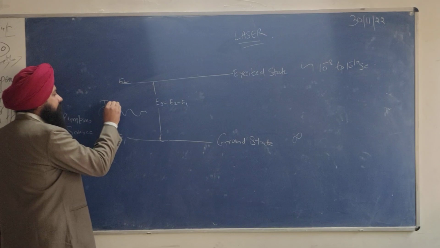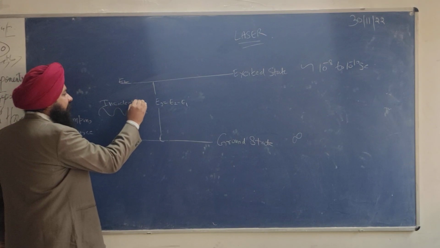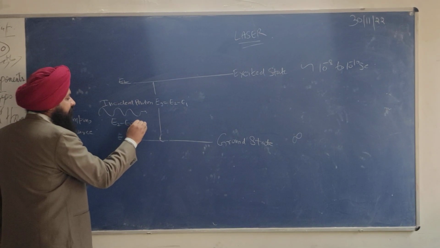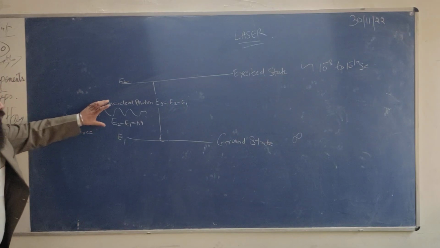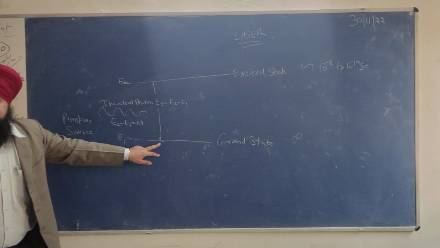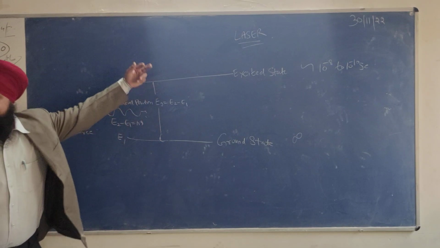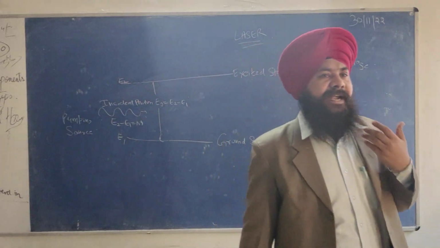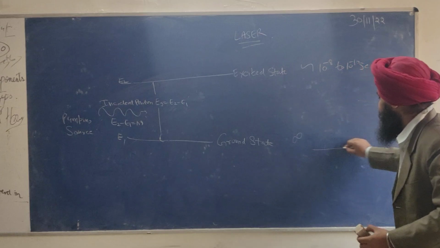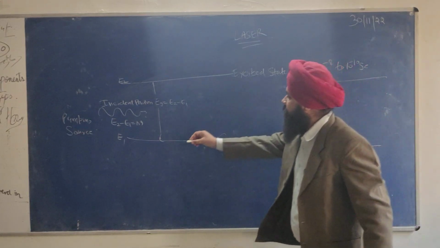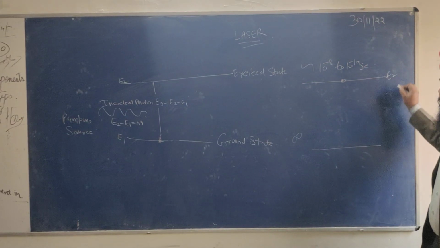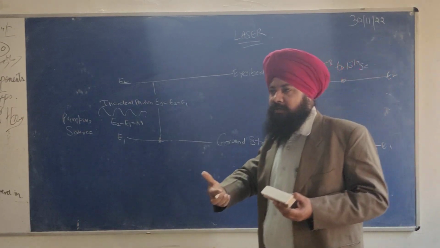This is called the incident photon. E2 minus E1 is equal to hν. Okay? Only a photon of this band gap energy will promote the electron from the ground state to the excited state. Once the electron gets excited, what is the next process? See, the excited state has a very short lifetime.